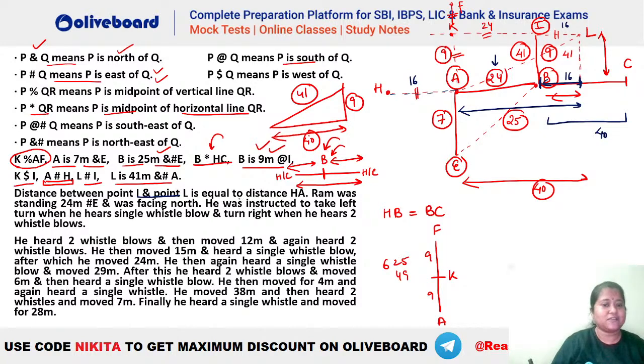So now whatever is remaining, so I and L is equal to H and A. We have found H and A also. Ram was standing 24 meters east of E. So east of E, ये E है, ठीक है. East मतलब क्या है? East है. So 24 meters east of E, that means he will be standing here. This is your Ram's first point. ठीक है, राम कहाँ खड़ा है? राम यहाँ पर खड़ा है. ठीक है, so this is your 24 meters east and he is facing the north initially.